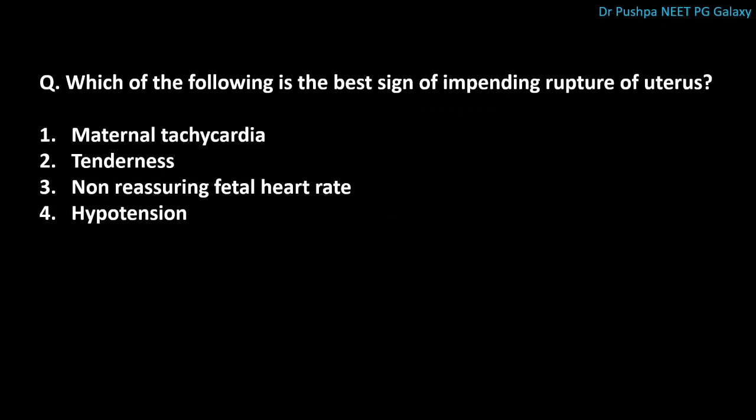Next question is, which of the following is the best sign of impending rupture of uterus? The correct answer is non-reassuring fetal heart rate. This is the first sign and it is the most common sign and it is also the best sign.